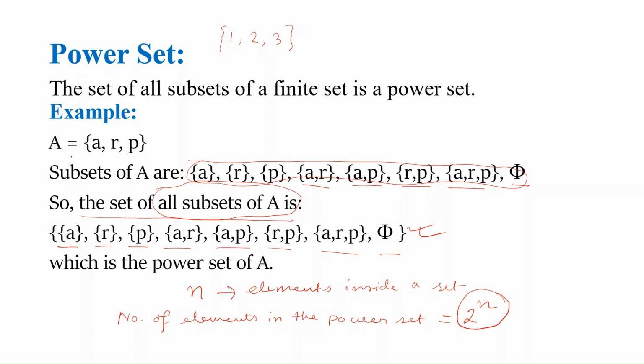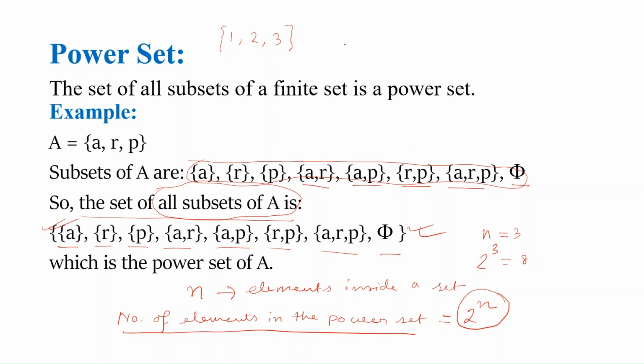For this set A, what is the value of n? n denotes the number of elements inside a set. So how many elements are there? There are only 3 elements. So the value of n is 3 for set A. Now, what will be the number of elements in the power set of A? It will be 2 to the power n, that means 2 cubed, that is 8. Now, check the number of elements inside this set. It is 8. So this is the formula for the number of elements in the power set.